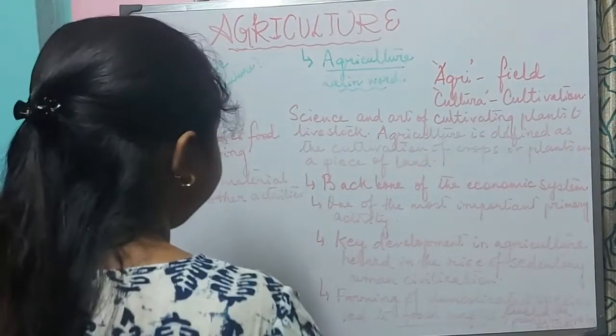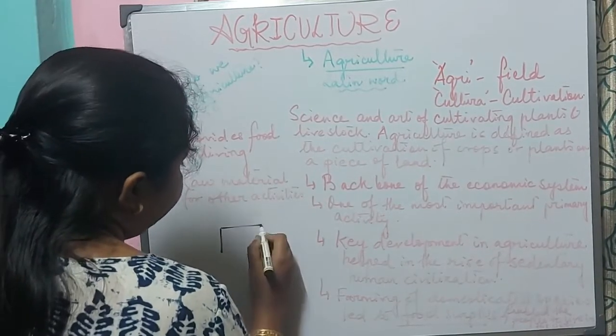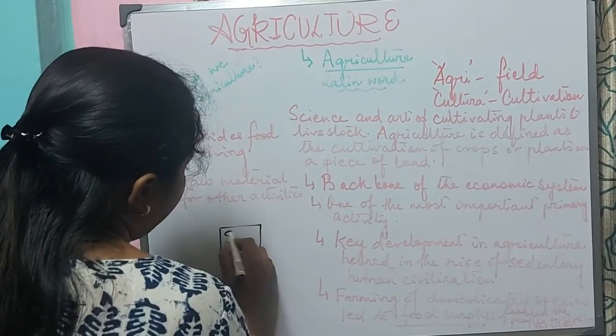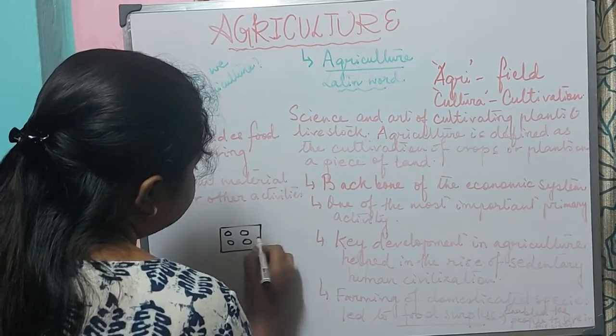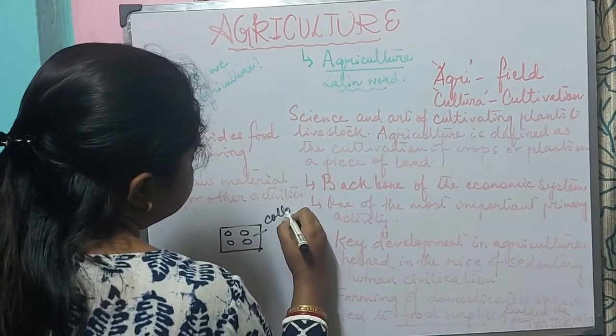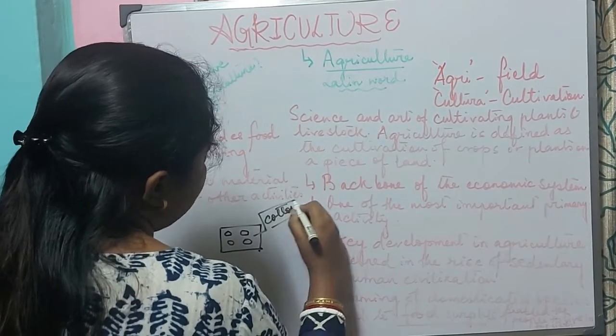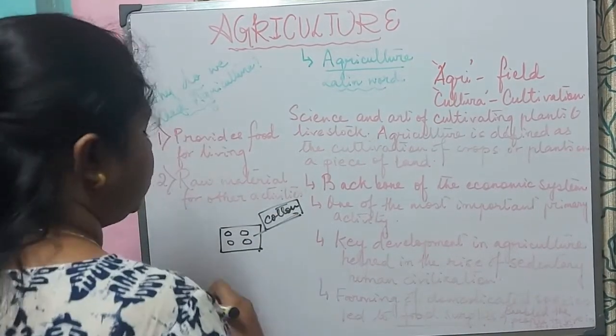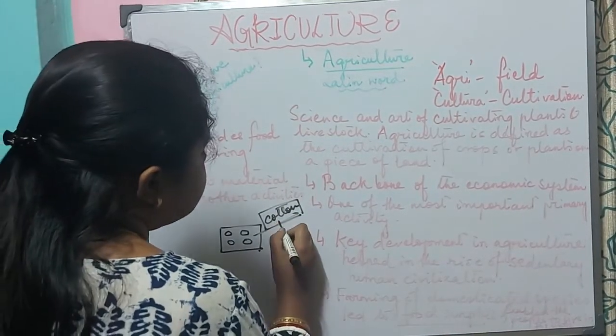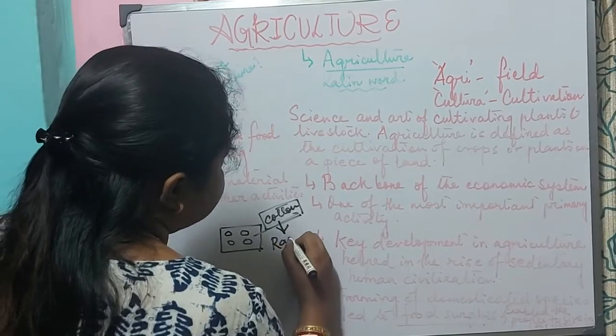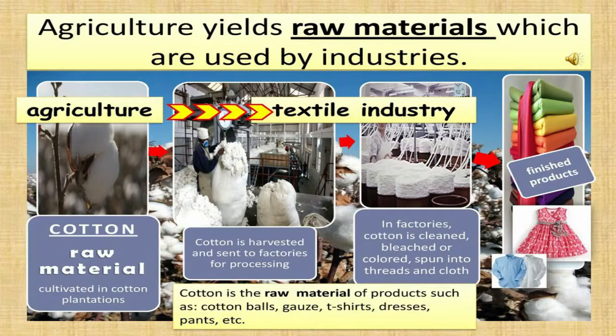For example, from a piece of land, we obtain the raw material, that is cotton. Now this cotton is the product of agriculture. This cotton is the raw material for the textile industry. Now the textile industry will use this cotton and will produce the shirt that we wear.